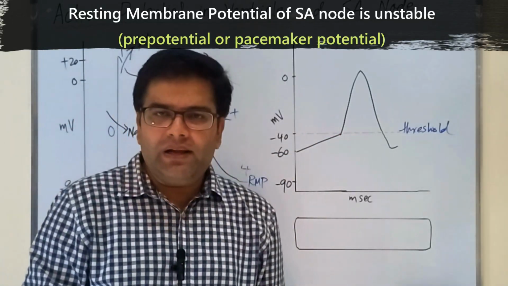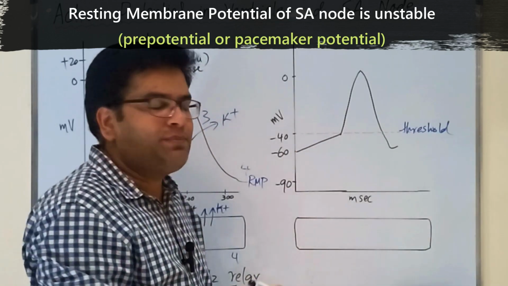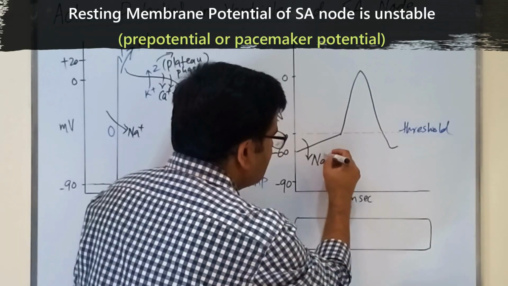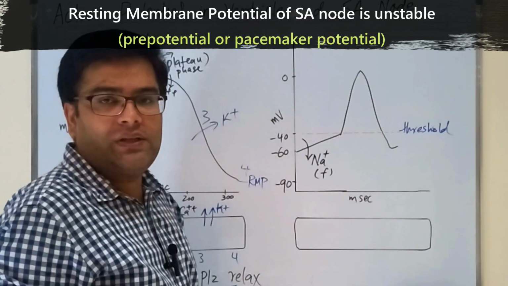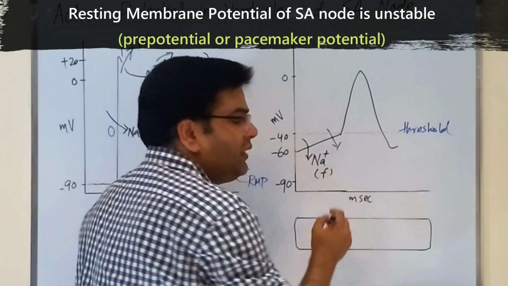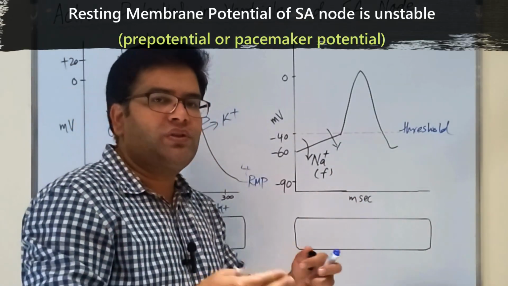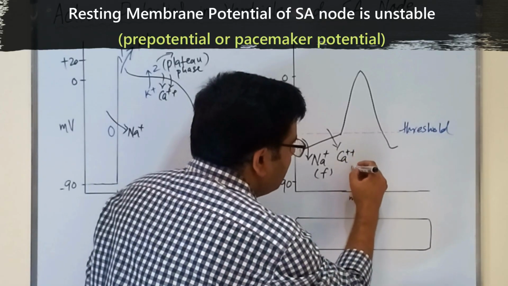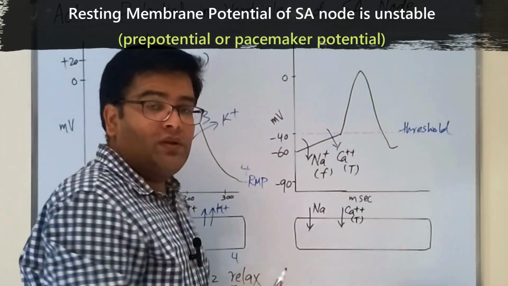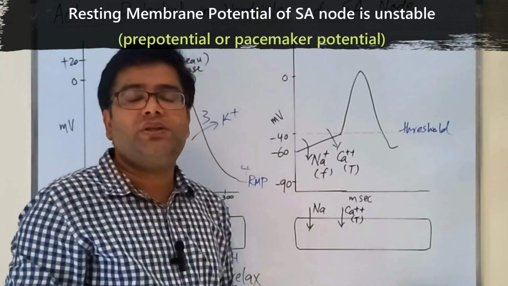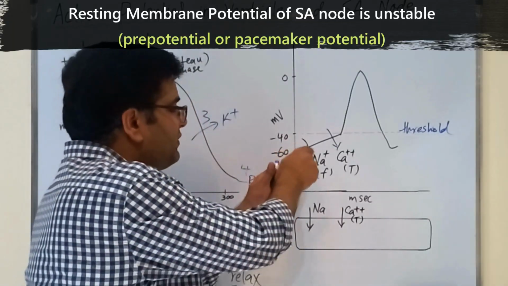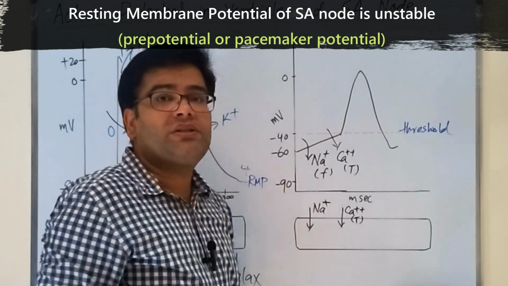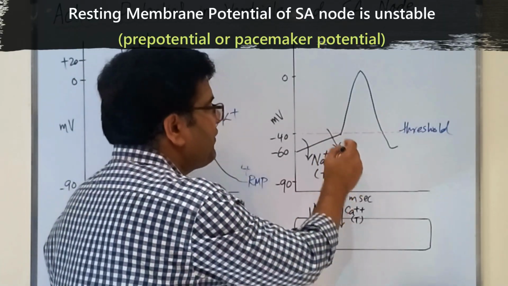The early part of this pre-potential is because of leakiness to sodium, and this is called the funny sodium current. And the later part of this pre-potential is because of leakiness to calcium. So calcium diffuses from outside of the cell to inside of the cell. These are a special type of calcium channels which we call T type calcium channels. So you can see here that during the initial part of the pre-potential, sodium ions diffuse from outside of the cell into the cell through the SA nodal cell membrane, and during the later part of this pre-potential, calcium passes through the T type calcium channels from outside of the cell to the inside of the cell.